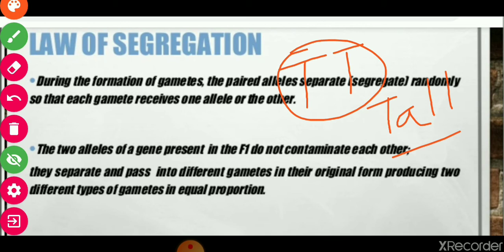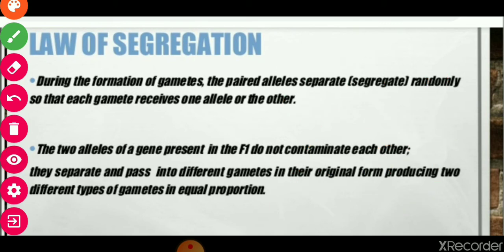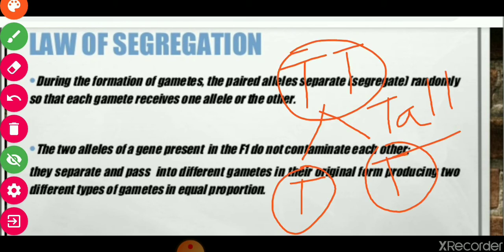Whenever the gametes are formed, these two alleles are transferred into two separate gametes, each gamete having one of the alleles from the parent. So this is called segregation. This is the law of segregation.